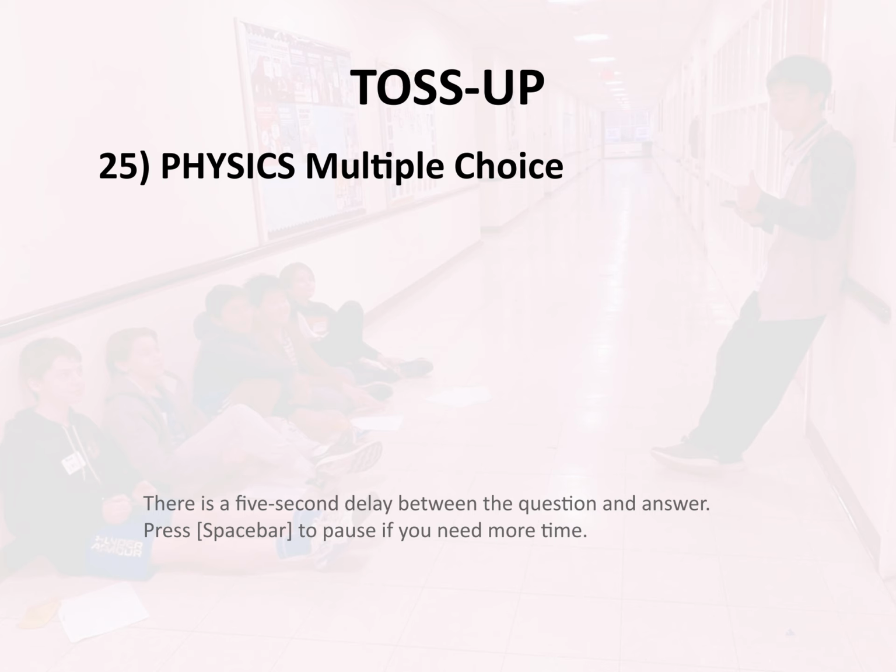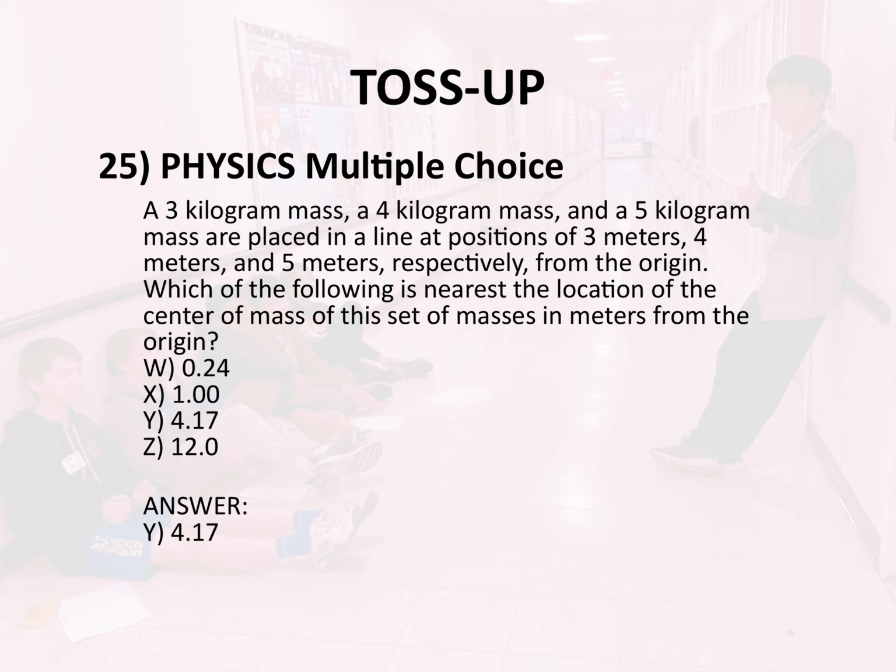W, 0.24. X, 1.00. Y, 4.17. Z, 12.0. Answer, Y, 4.17.